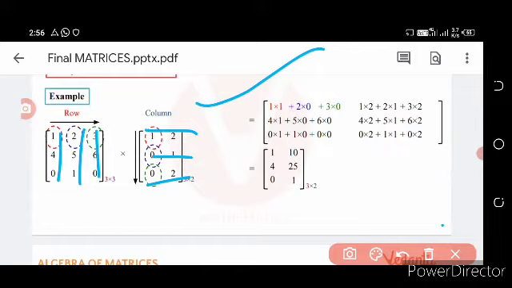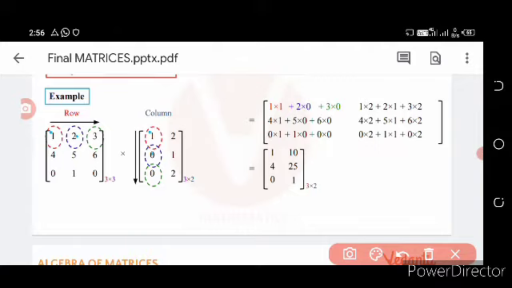So what should be the rule for the multiplication? This 1 is multiplied with this 1, this 2 with this 0, this 3 with 0. So 1 multiplied with 1, plus 2 multiplied with 0, plus 3 multiplied with 0. Similarly for the next row, 4 multiplied with 1, and so on. This type we will multiply. Then come to solve a question.